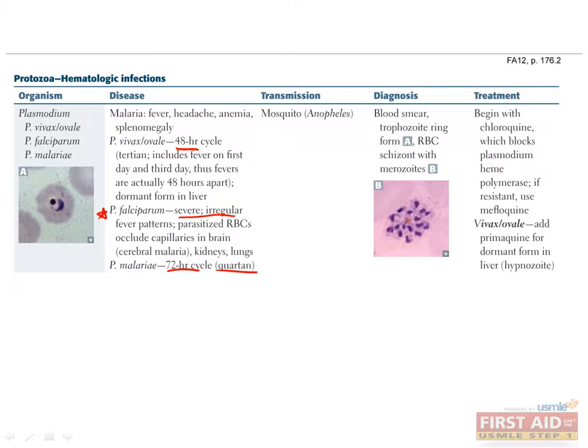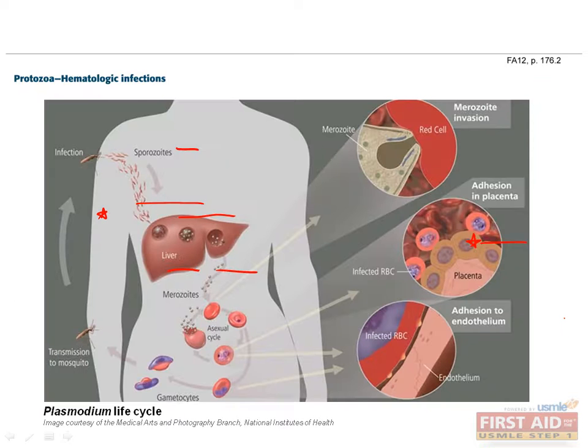P. vivax and ovale are unique in that there is a dormant form of the parasite, known as a hypnozoite, that can hide out in the liver and reinfect the patient at another time. Therefore, you must add primaquine to your antibiotic regimen when specifically treating for P. vivax or P. ovale to target these dormant forms.